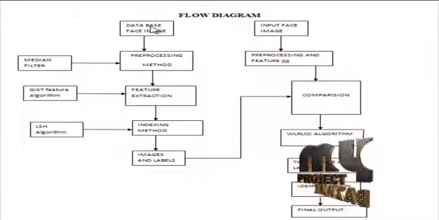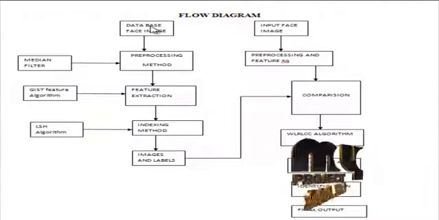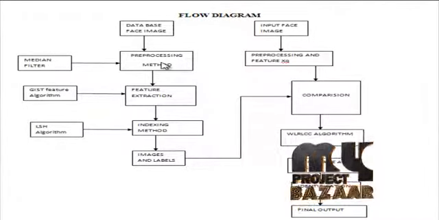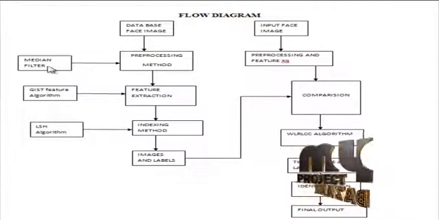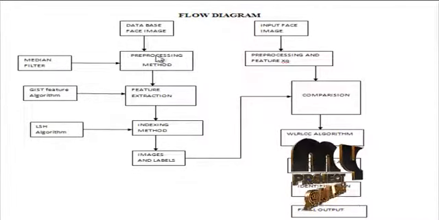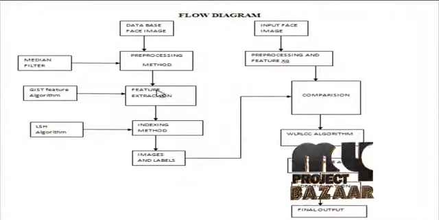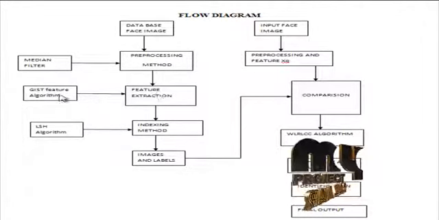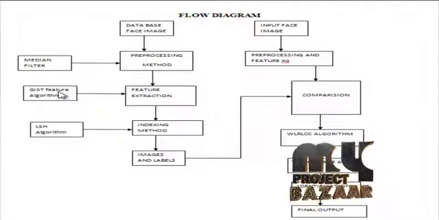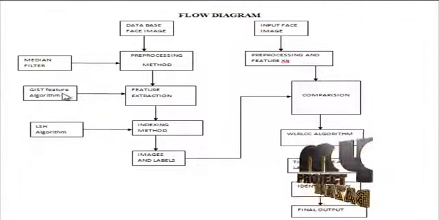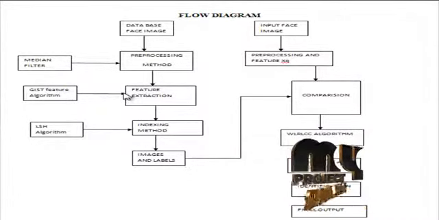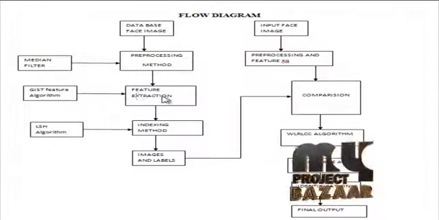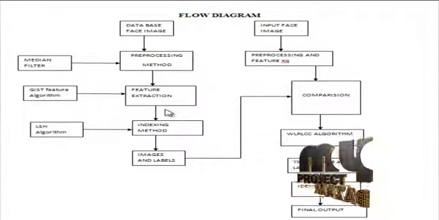Then go to the database images. These images are also applied to the pre-processing method. The pre-processing method used is the median filter. Then filter all the database images and go to the feature extraction table. The feature extraction table uses the GIST feature algorithm. GIST means generalized search tree. This is the algorithm applied to all database images. Then create the train feature values for the table.